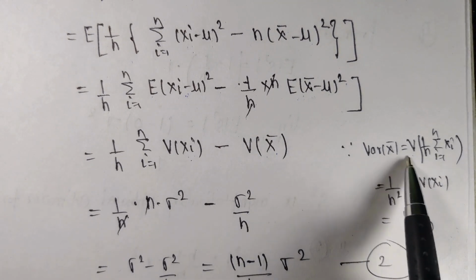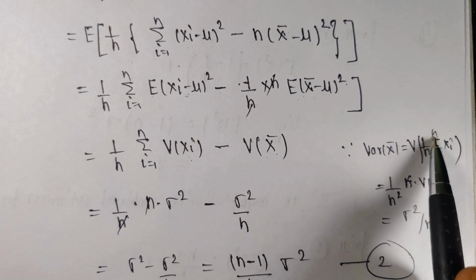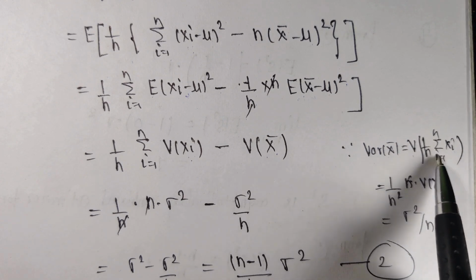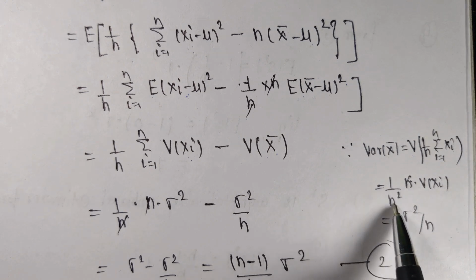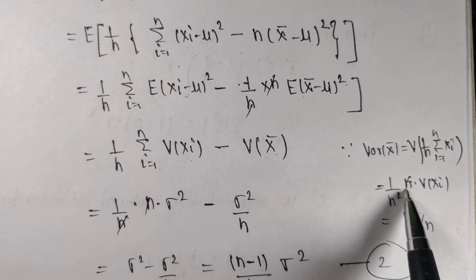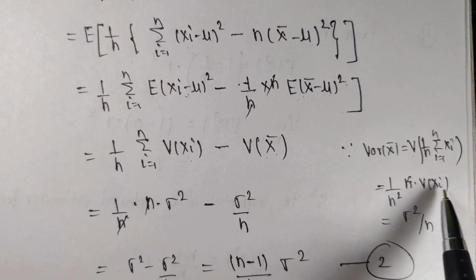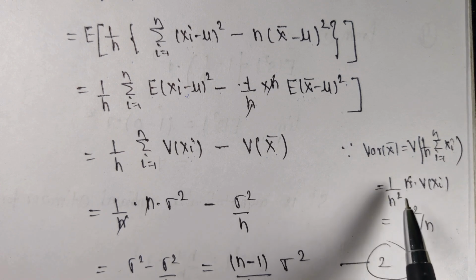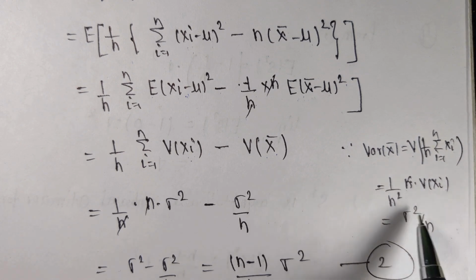So variance of x bar is what? Variance of 1 upon n summation i going from 1 to n xi, and then take 1 upon n outside of the variance, so it becomes n square. Okay. So summation i going from 1 to n is what? n, and variance of xi, and value of the variance of xi is sigma square. So n and n cancel out. Resultant is what? Sigma square by n.